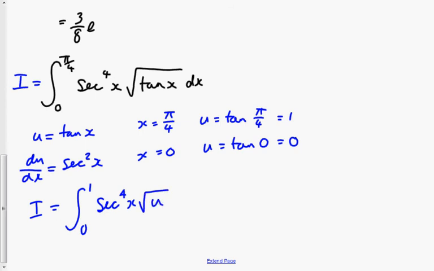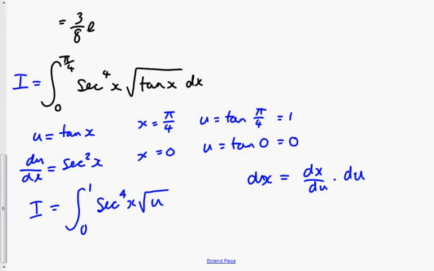I'm replacing tan x with u, and dx gets swapped with dx/du multiplied by du.